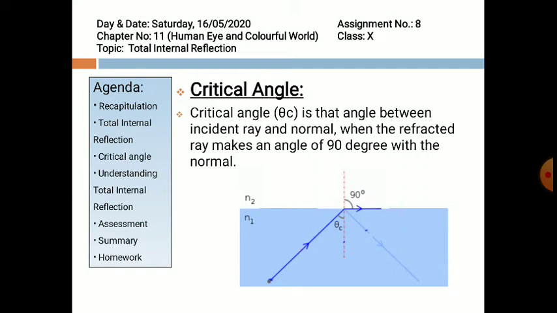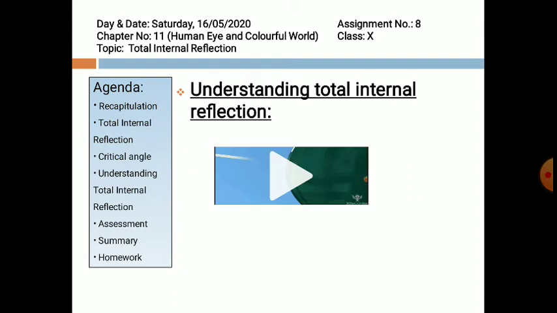Let me tell you, for the water-air combination, the critical angle is 48.5 degrees, and for the glass-air surface, the critical angle is 42 degrees. At all angles less than the critical angle, both refraction and reflection occur in varying proportions. Let us understand this with the help of an animation.